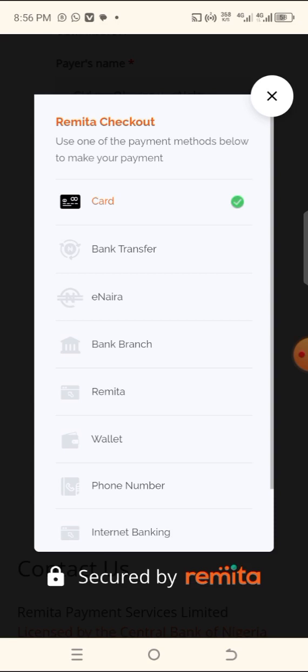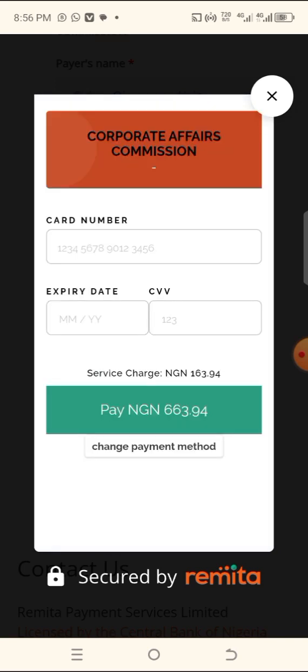I prefer using my card and make my payment inside my office, inside my room or anywhere. So that is just it. When you use this one, you enter your card details and continue. So after you are done, you now go and log in back.